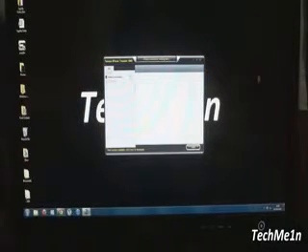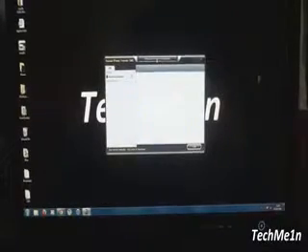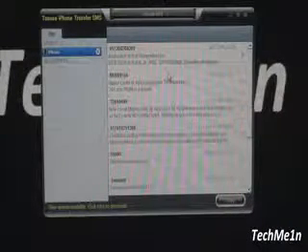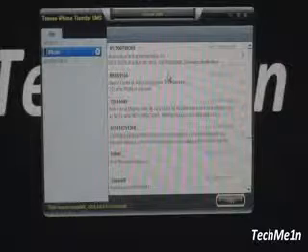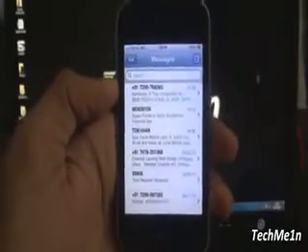Let's keep it aside. Connect your iPhone. Open this software and wait for some time. So as you could see, all the messages on your iPhone have been successfully transferred to your PC, and it's displayed on that software right now. You can check the messages.